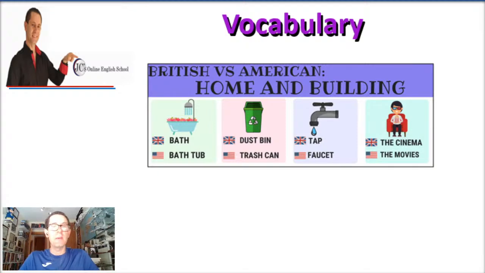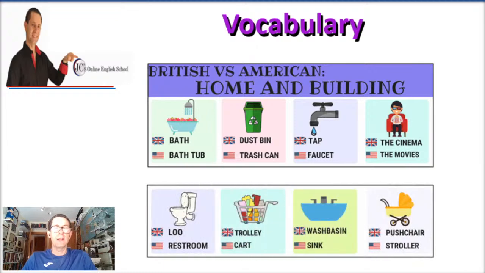All right, so bath, British, bathtub, American English. Dustbin, British, trash can, American. Tap, British, faucet, American. The cinema, British, the movies, American. So you say, for instance, let's go to the cinema in British, and let's go to the movies in American English. So another list. Loo, British, restroom, American. Trolley, British, cart, American. One more. Wash basin, British, sink, American. And last but not least, pushchair, British, stroller, American.